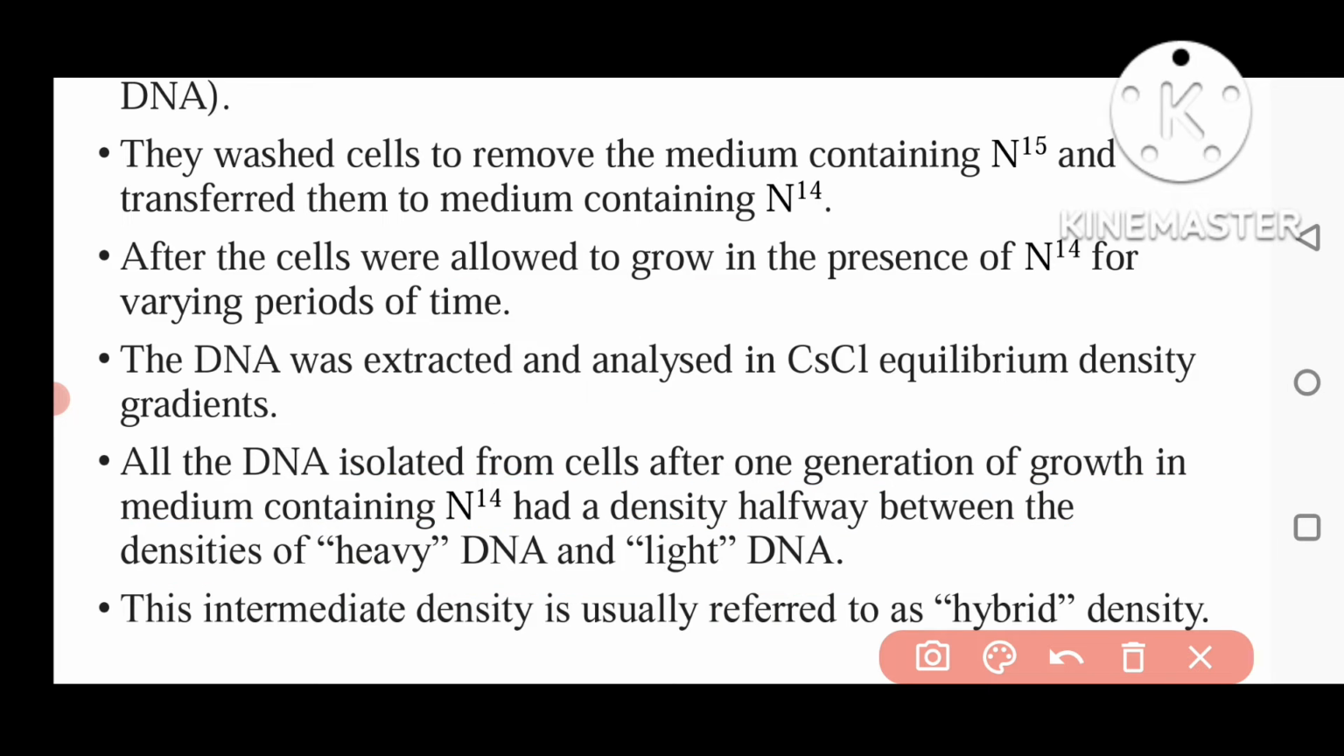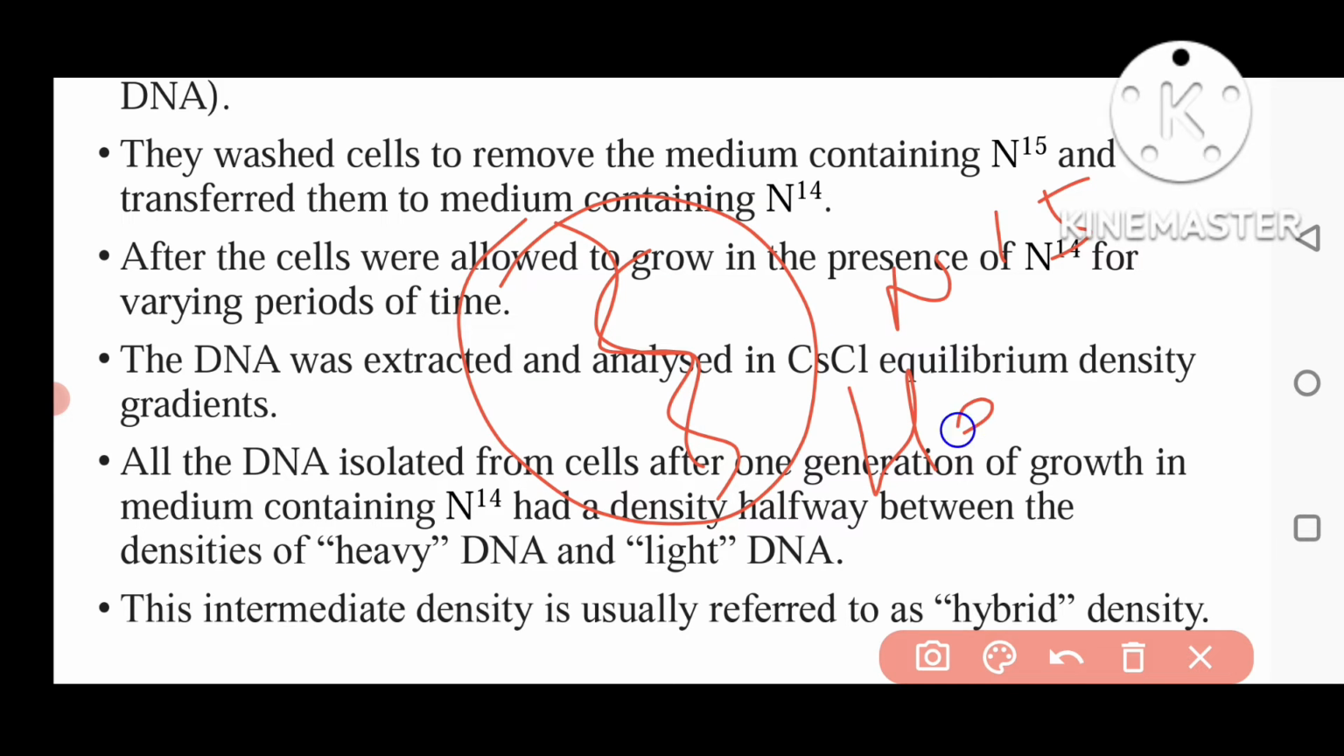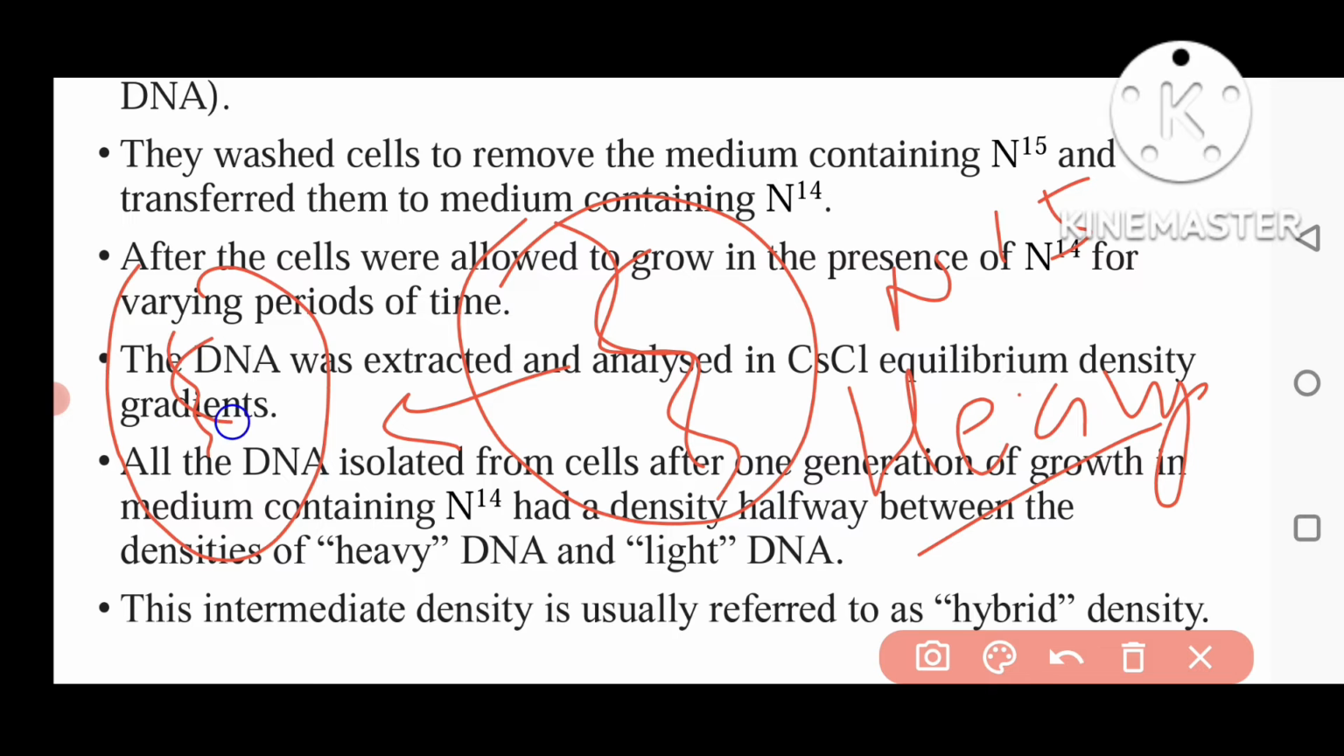So what they did, they continuously grew the cells in the medium containing nitrogen 15 so that all the DNA present in all the cells became the heavy one. Okay, now it is heavy, all the heavy DNA. After that, for one generation only, they transferred these cells in the medium containing nitrogen 14. So now you all know how DNA replication will take place.